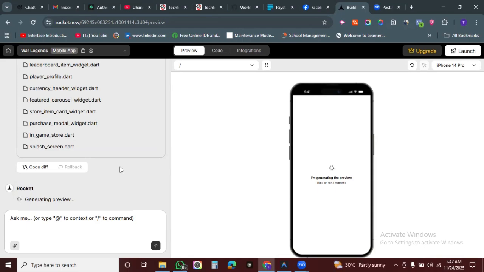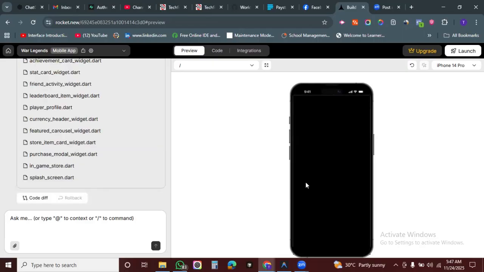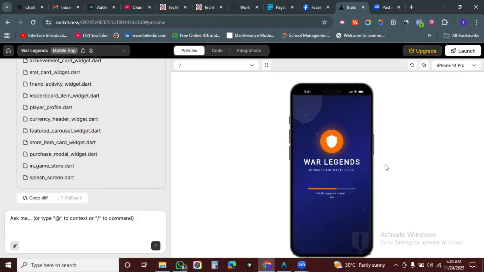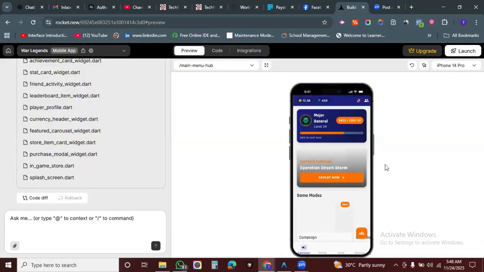It's generating. Let's see what Rocket.New offers us. All right, see the interface. This is good.